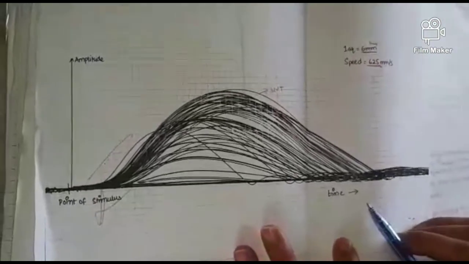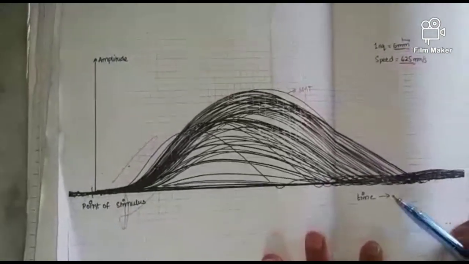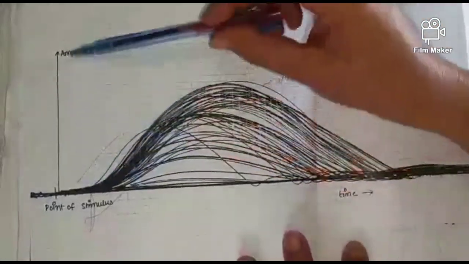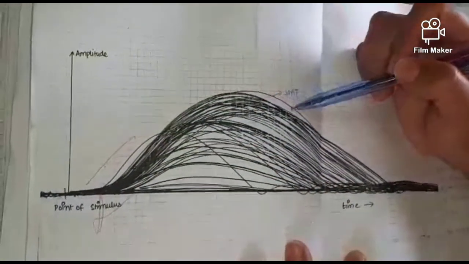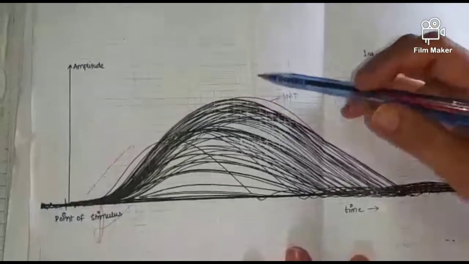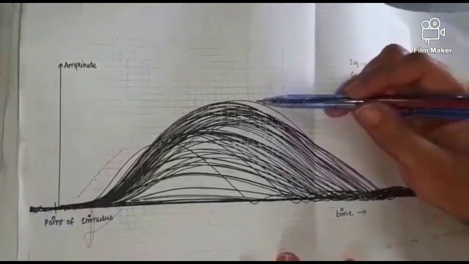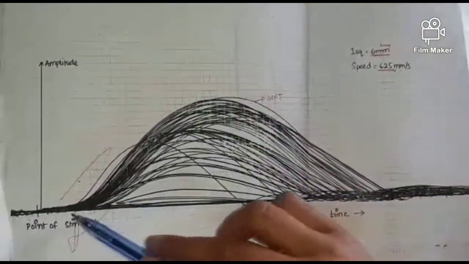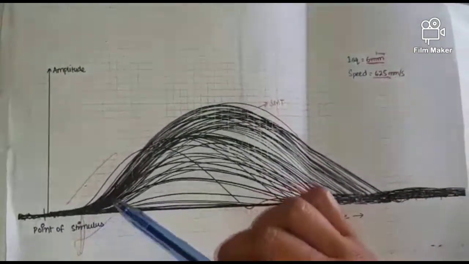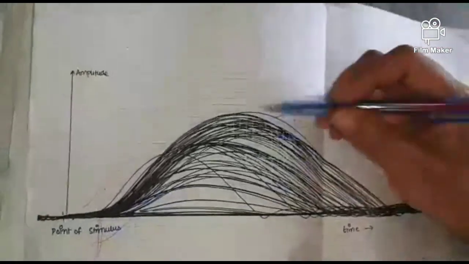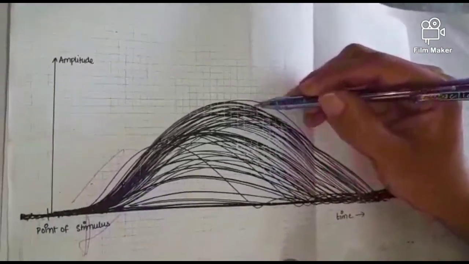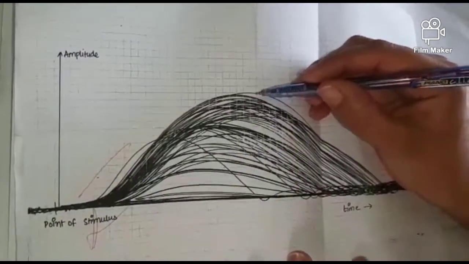Now coming to the graph, the x-axis shows the time, and the y-axis shows the amplitude of the contraction. You can observe that as time passes and as we are continuously stimulating the muscle, with each contraction the height of the graph, or the force of contraction, is decreasing.